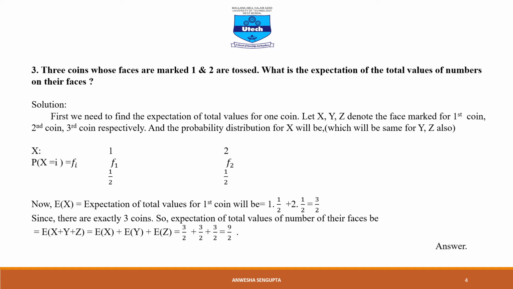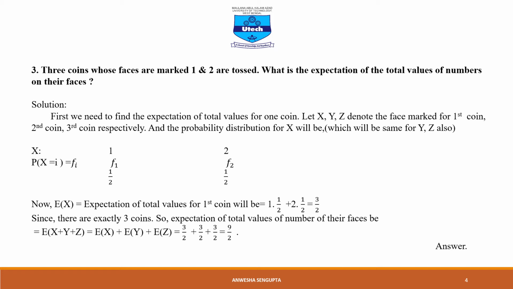When X equal to 1, that is our F1, and when X equal to 2, that is our F2. The probability is half for each face, since it is an unbiased coin. So expectation of X, the expectation of the value for the first coin, is 1 into half plus 2 into half, that is 3 by 2.